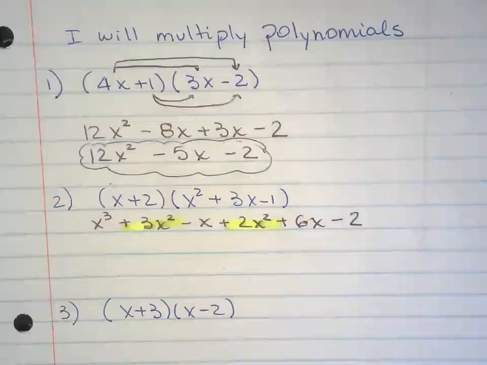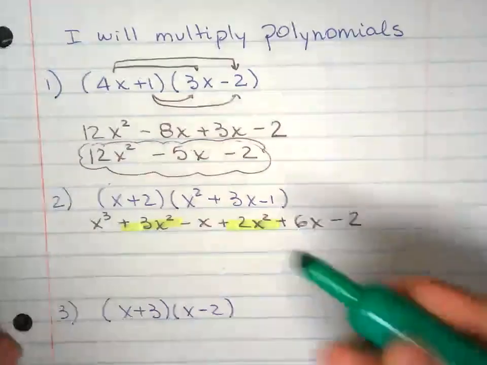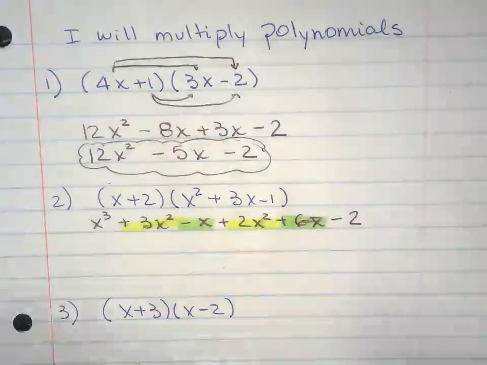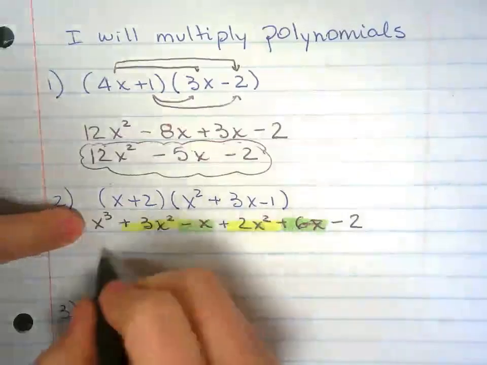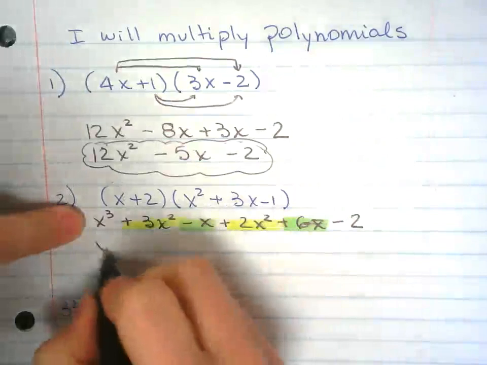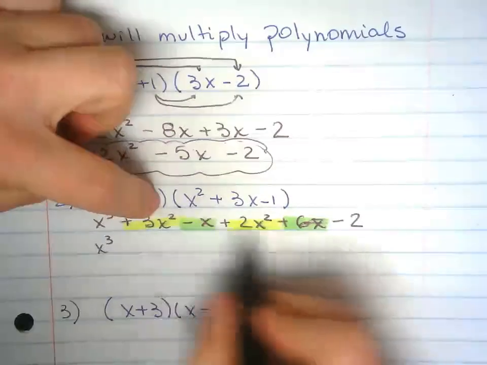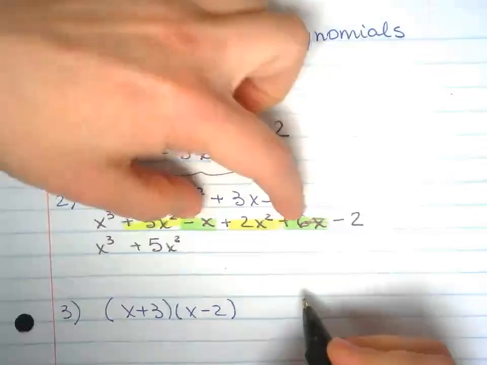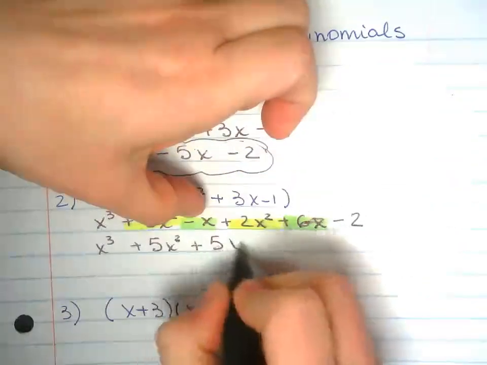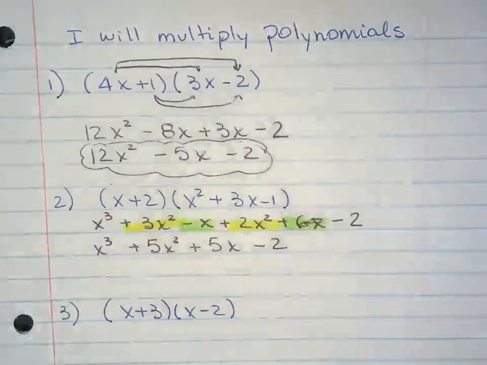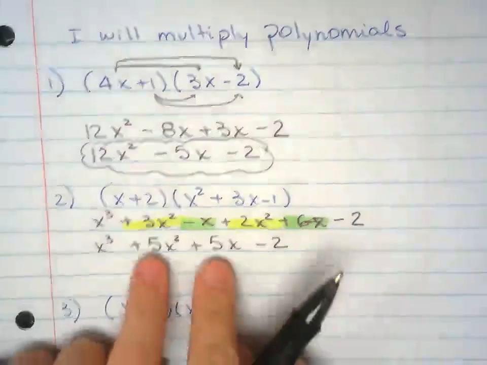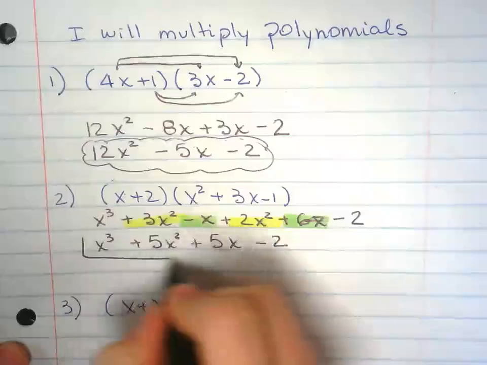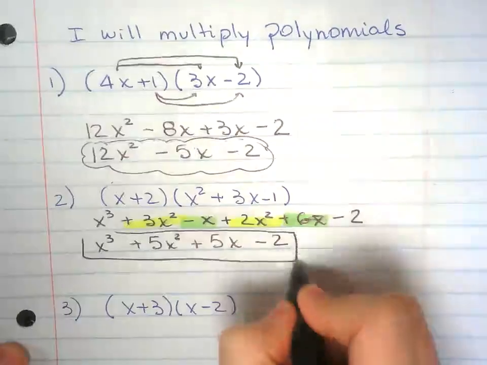X squared, x, x. So we don't have any other x cubed. 3x squared, 2x squared is 5x squared. 6x, take away 1x is 5x. And then minus 2. There's nothing else you can do to simplify that. I know you're tempted to put these two together, but don't do it because they're not like terms. So this is the end of it.